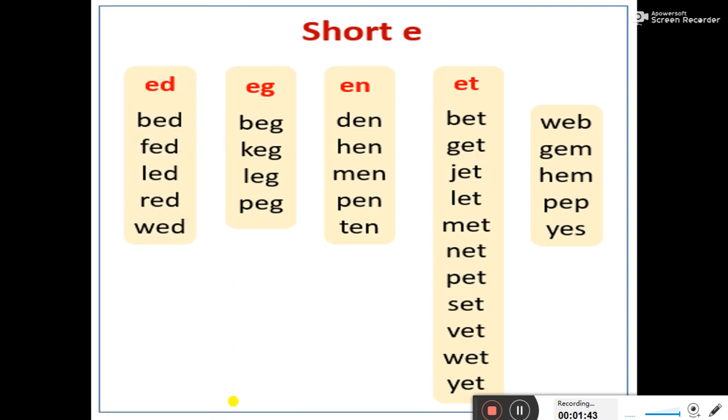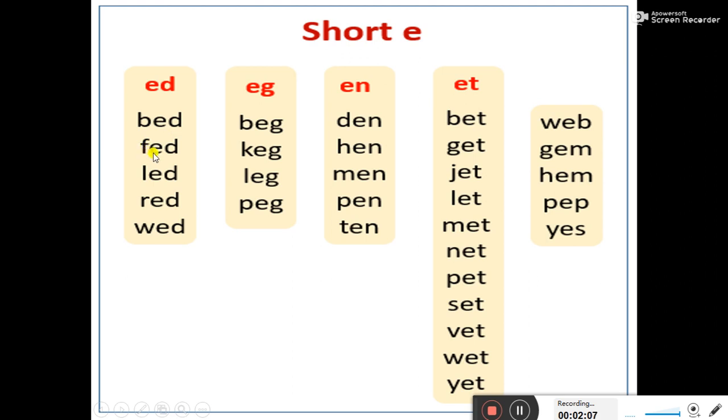Here are some more words which can clear your doubts of pronunciation. So first is ed. When we use ed, our words will be like this and the sound will become like this. For example, B E D, bed.